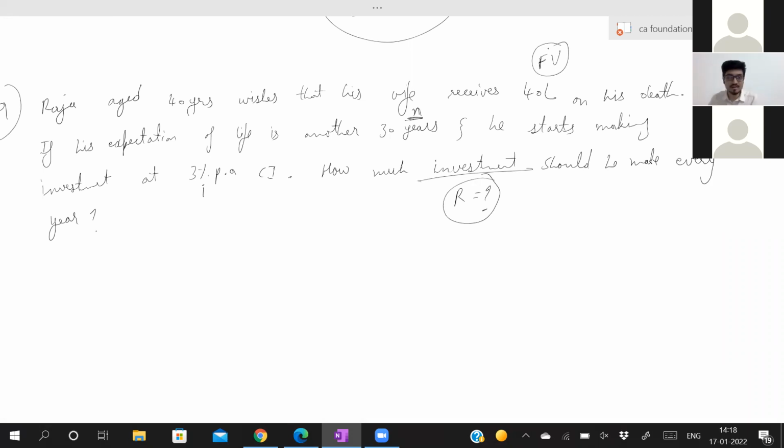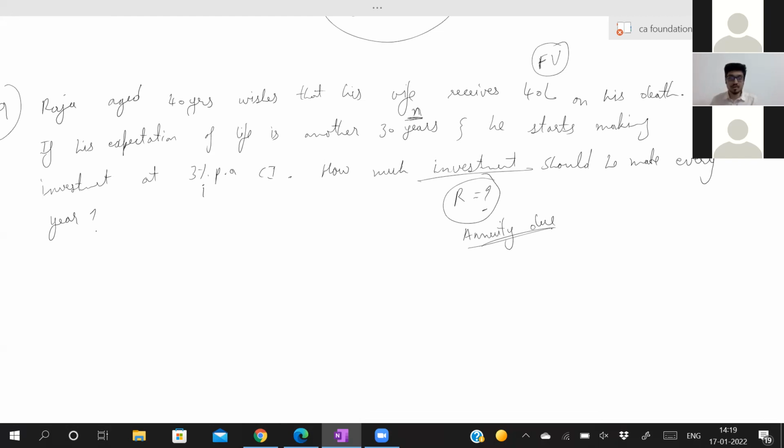Now, can someone tell me whether it is annuity due or regular annuity? Good. See, if you want to start your investment, you will go to the bank today and say, I want to make an investment, but I will make the payment after 1 year. Will they accept? No, they will say you have to make the payment on that day itself. Therefore, it is annuity due. On that day itself, you have to start your investment. You can't say after 1 year. Not possible.